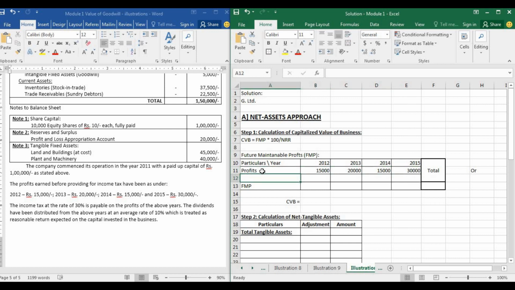Now there are no adjustments given in the problem. There is only one adjustment, that we will have to charge income tax. Okay, so let us charge income tax.